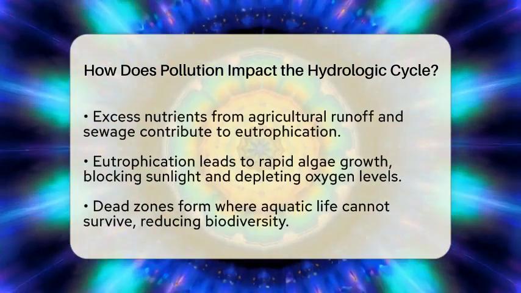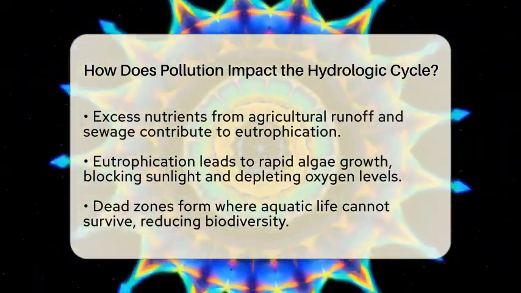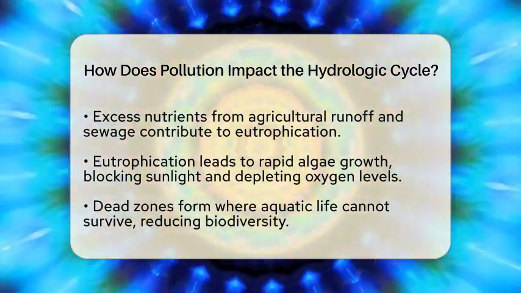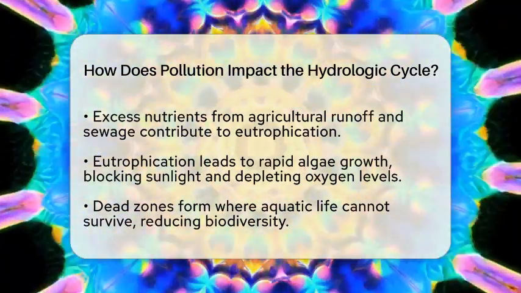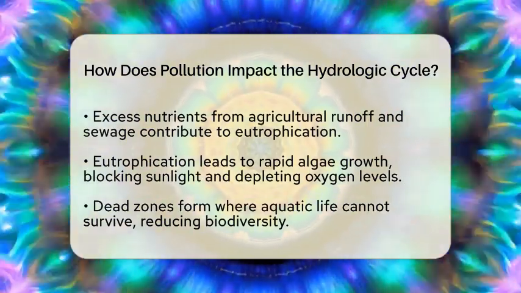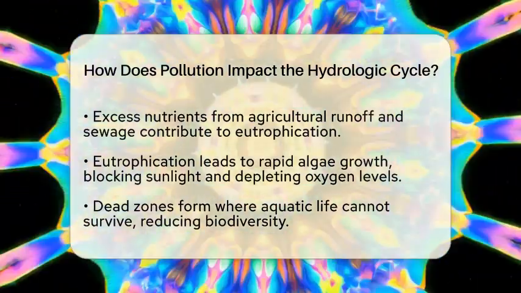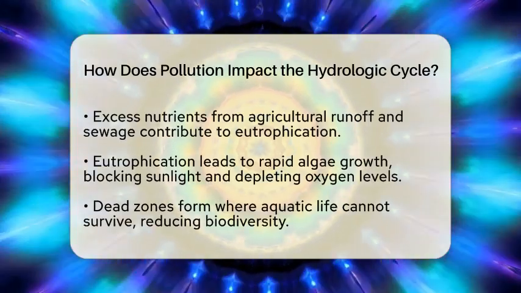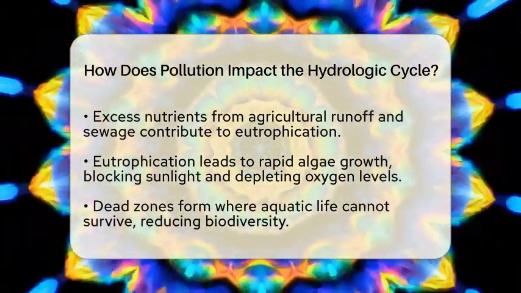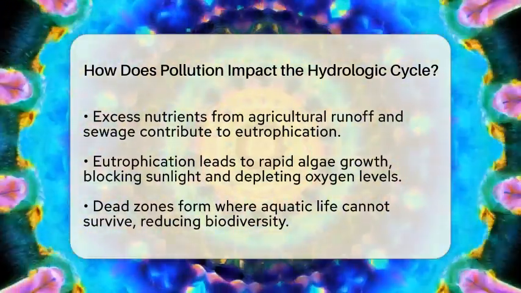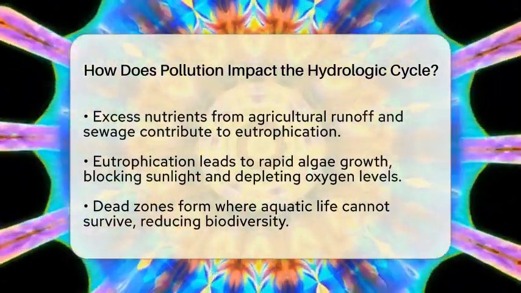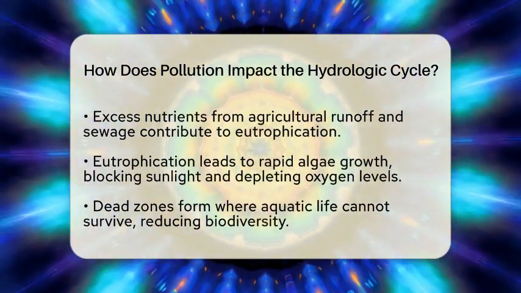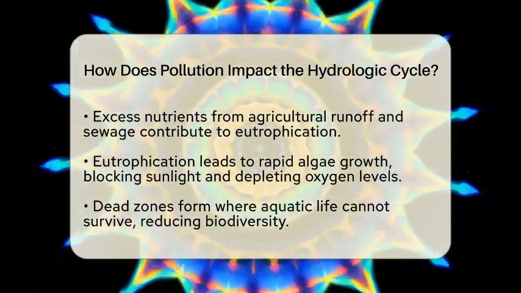One major issue is the excess nutrients, such as nitrogen and phosphorus, that come from agricultural runoff and sewage. These nutrients lead to a process called eutrophication in lakes and rivers. This results in rapid algae growth that blocks sunlight. When the algae die and decompose, they deplete oxygen levels, creating dead zones where aquatic life cannot survive. This significantly reduces biodiversity and affects the quality of habitats.